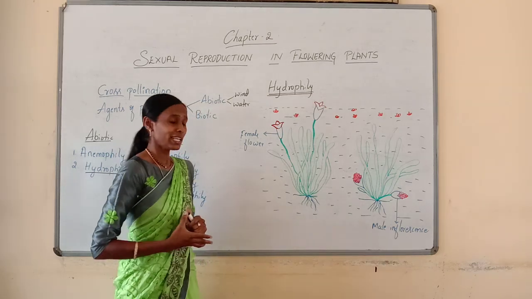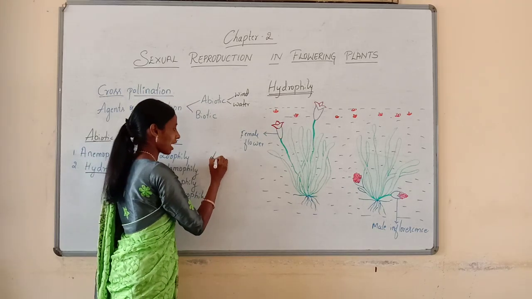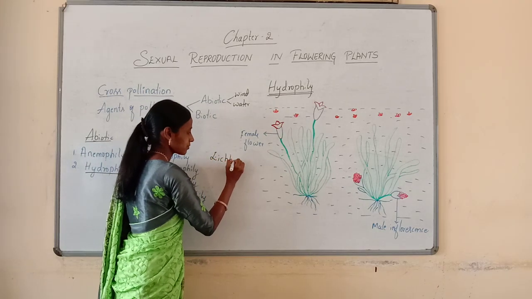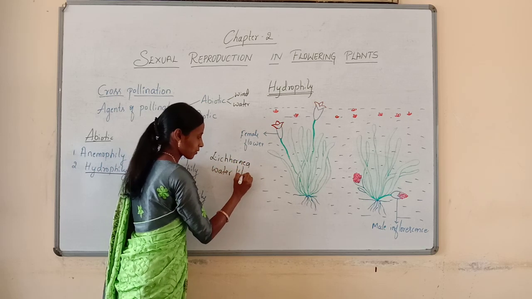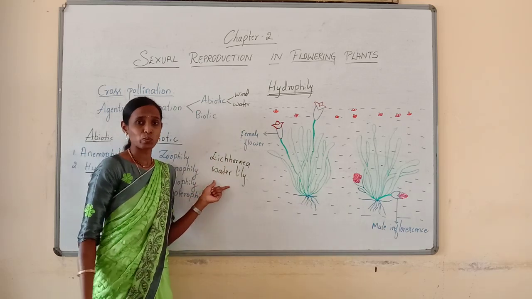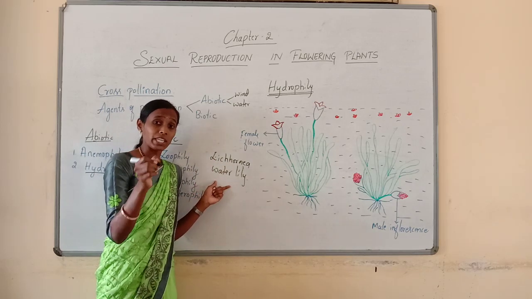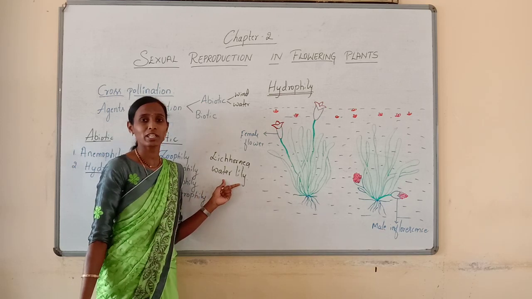For example, certain aquatic plants like water hyacinth, that is Eichhornia, and the water lily, are aquatic plants which are usually present in water. Even though they are present in water, they do not use water for pollination.